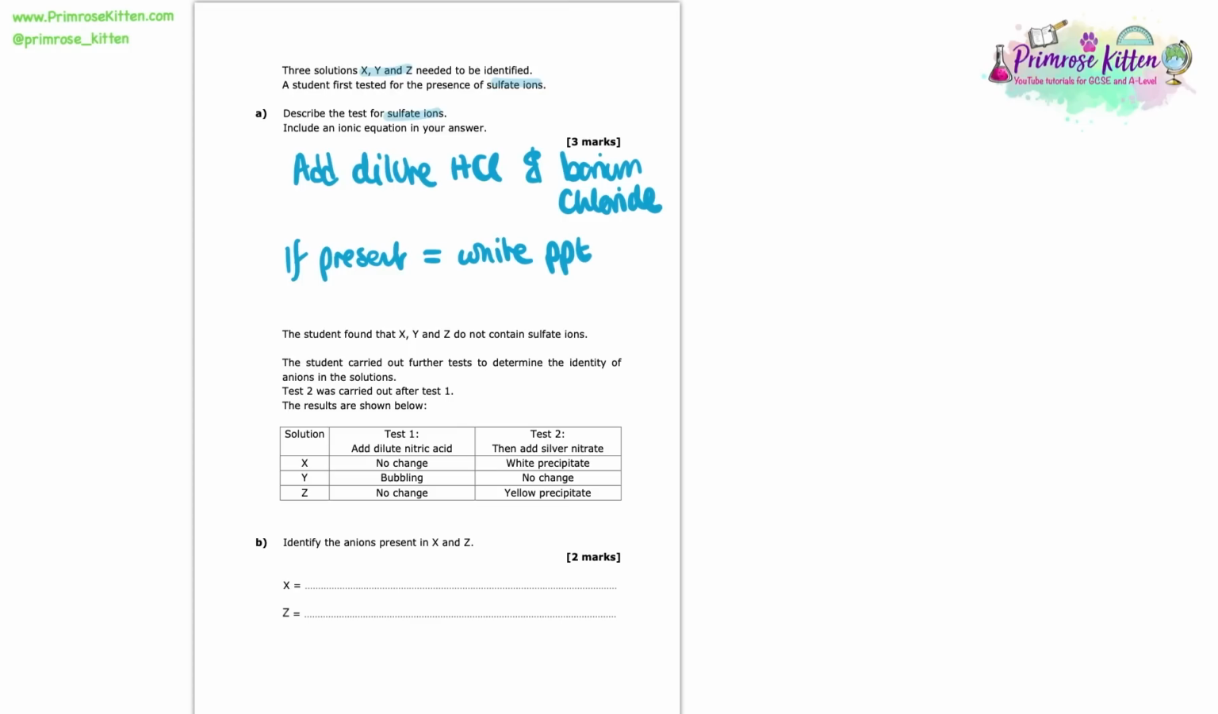So the ionic equation for this is Ba2+ barium ions, which are aqueous, plus those sulfate ions we're testing for, which are also aqueous, form this white precipitate of barium sulfate, which is a solid, because all precipitates are solid. And that there will get us our 3 marks.